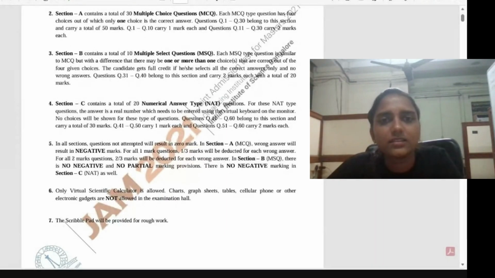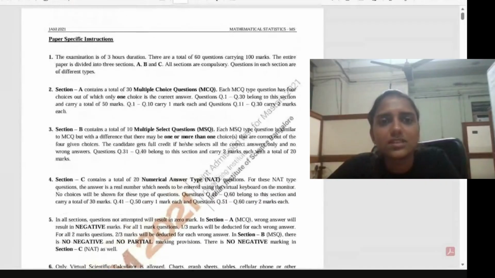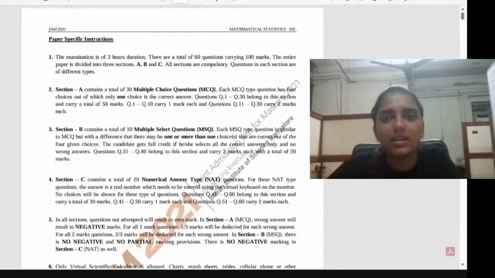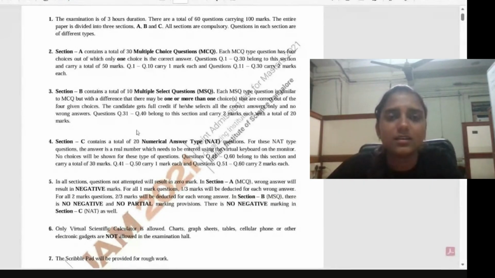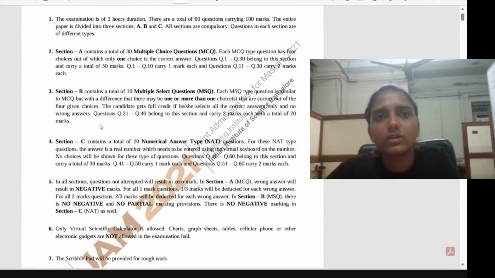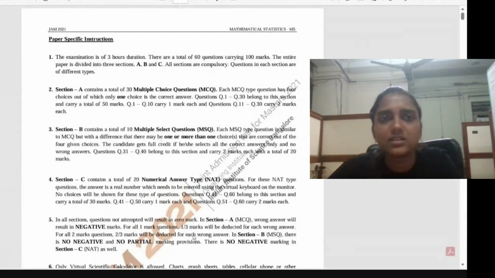Then section C contains 20 numerical answer type questions. This pattern is the same as the other IIT JAM examinations. Section A has negative marking. For multiple select and numerical answer type, there is no negative marking, and for multiple select there is no partial marking either. So only if you select every correct answer do you get the mark for that question. That is the exam pattern for the IIT JAM Mathematical Statistics examination.